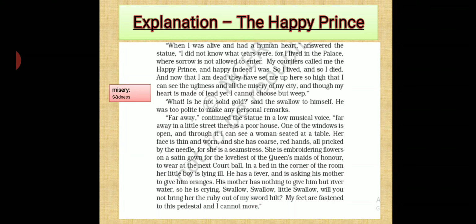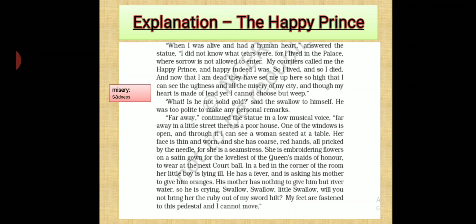"What, is he not solid gold?" said the swallow to himself. He was too polite to make any personal remarks. So what happened? When the Happy Prince was telling his sad story, the swallow was thinking about something else in his mind. The bird wondered that the statue of the prince was not made of solid gold.